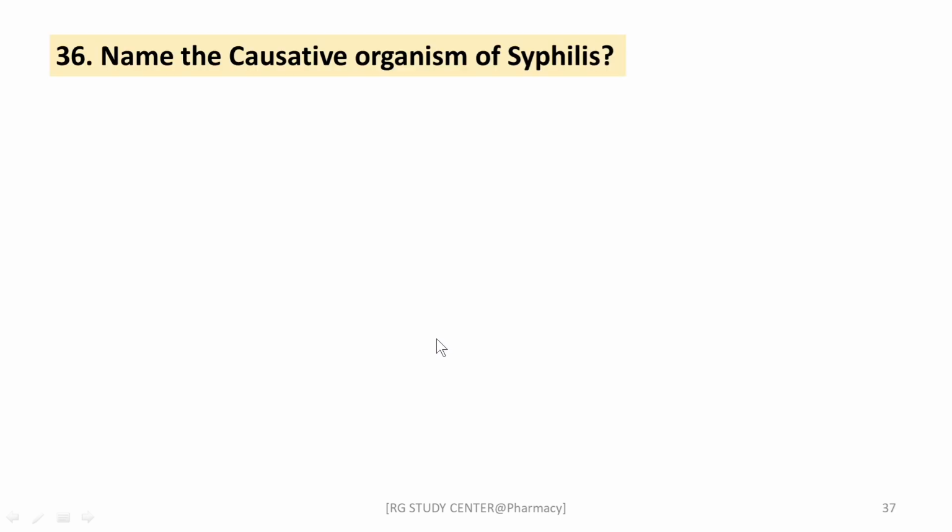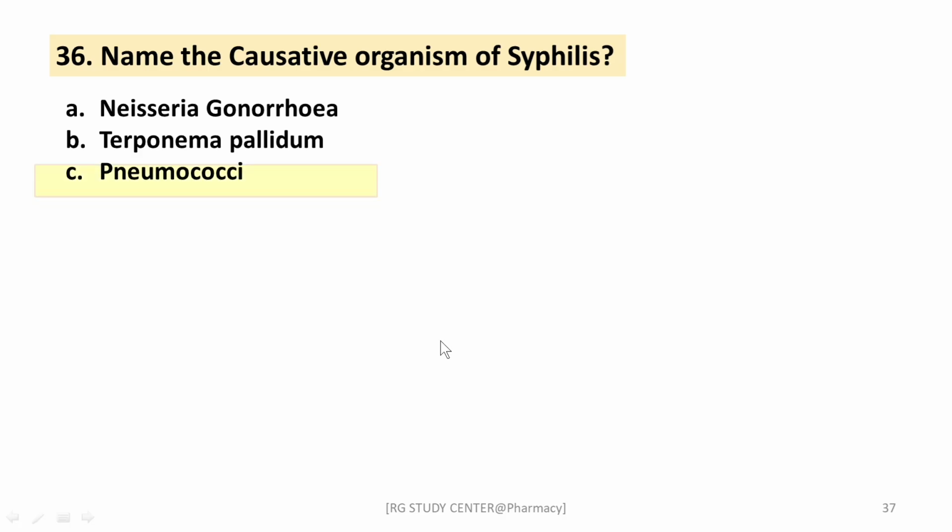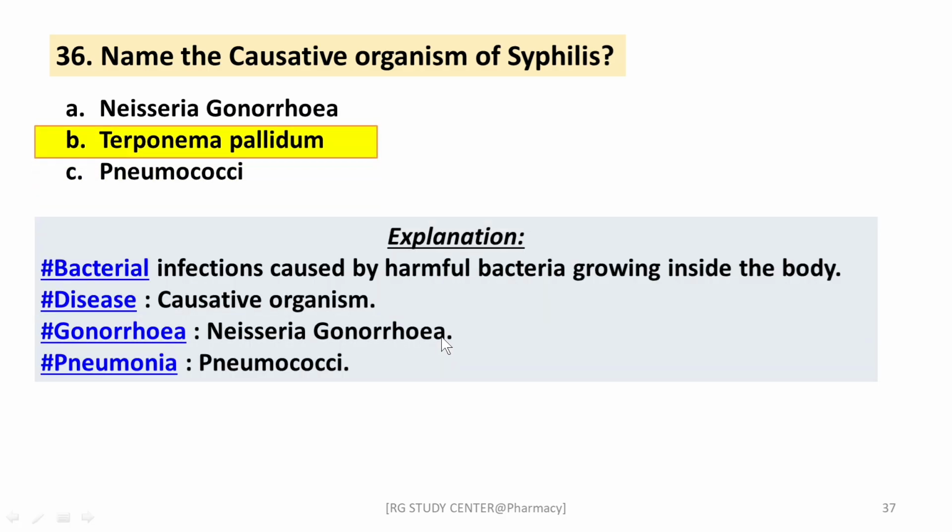Next question, name the causative organism of syphilis. The right answer is Treponema pallidum. And the remaining two organisms are responsible for one gonorrhea and another pneumonia. For pneumonia it is Pneumococci, and for gonorrhea it is Neisseria gonorrhoeae. These are the different microorganisms with respect to diseases, right?